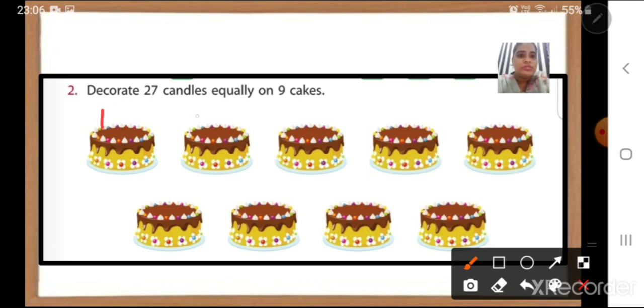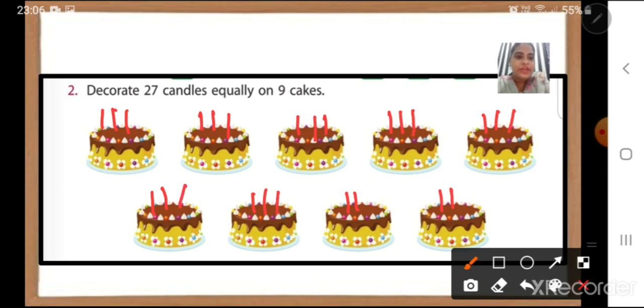See here, 1, 2, 3, 4, 5, 6, 7, 8, 9, 10, 11, 12, 13, 14, 15, 16, 17, 18, 19, 20, 21, 22, 23, 24, 25, 26, 27. So my 27 candles are over and I have decorated them into 9 cakes, right?